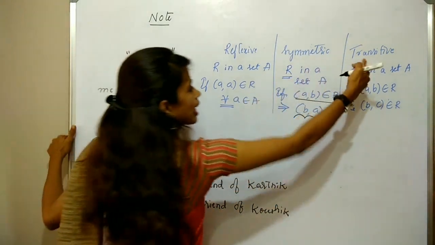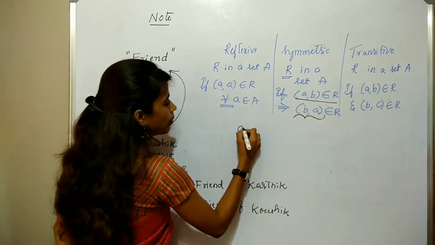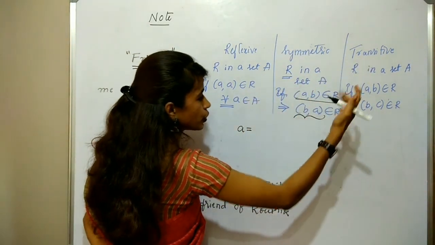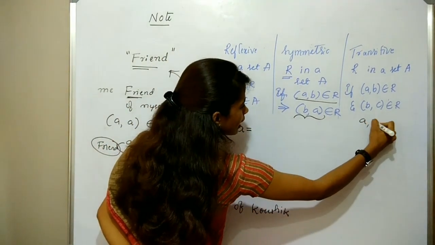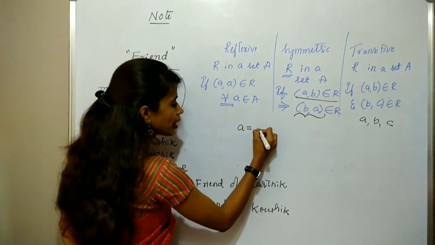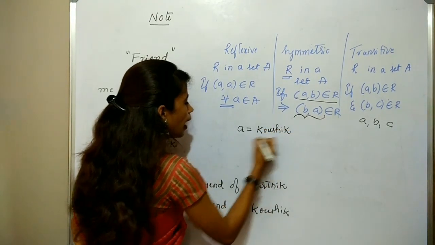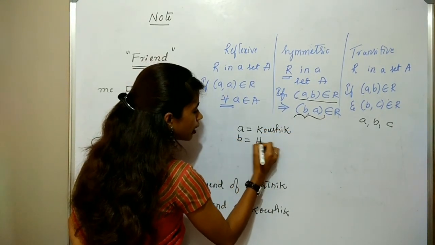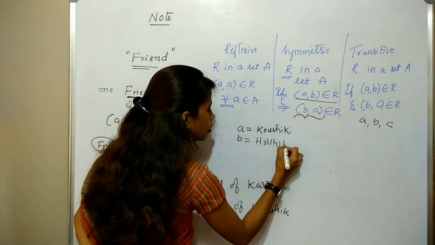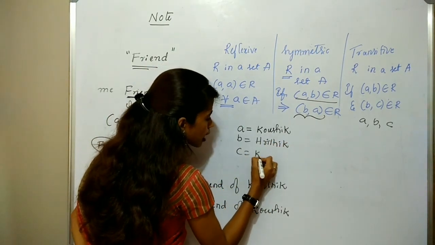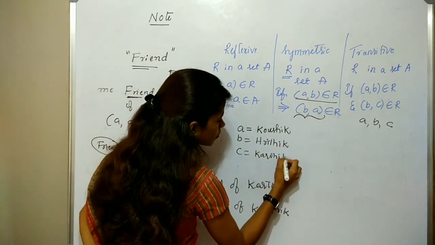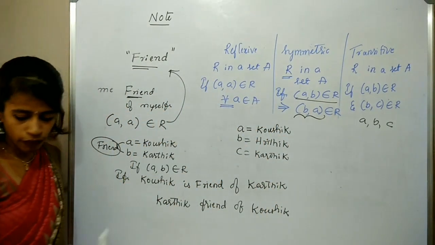Next, check for transitive. For transitivity, we choose three elements, namely A, B, C. Here I am taking A equal to say Kaushik, B equal to say Ritik, and C equal to say Karthik. Check one by one.